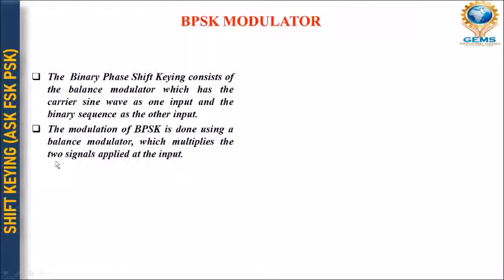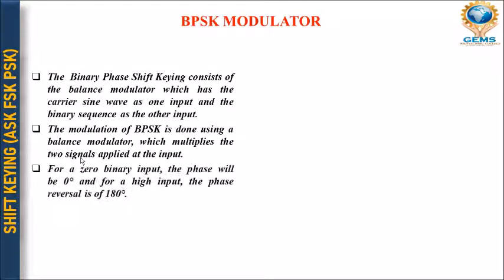Okay. The modulation of BPSK is done using a balance modulator which multiplies the two signals applied at the input. So at the time of the input, we have two signals that should be multiplied in this BPSK modulator.